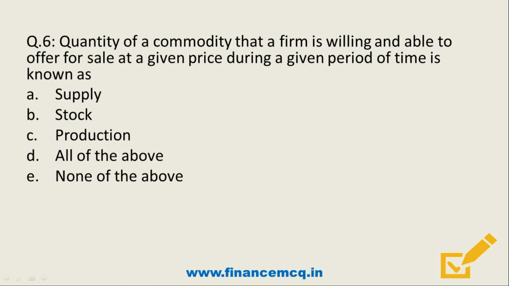Quantity of a commodity that a firm is willing and able to offer for sale at a given price during a given period of time is known as: Option A, supply. Option B, stock. Option C, production. Option D, all of the above. Option E, none of the above. So what's the correct answer?